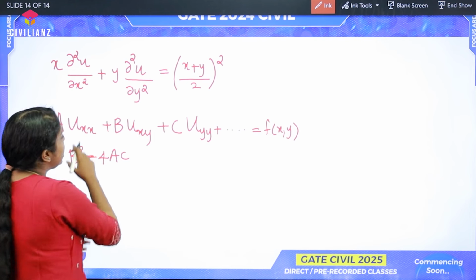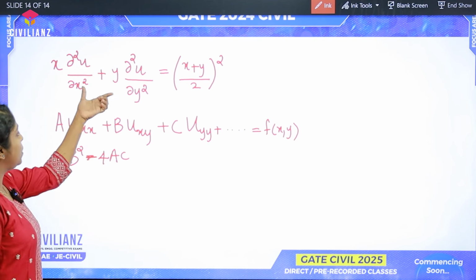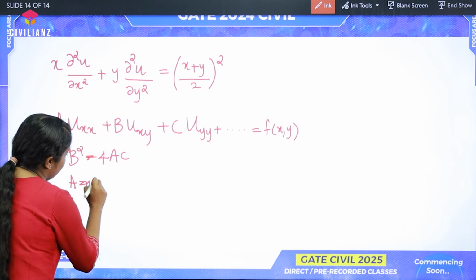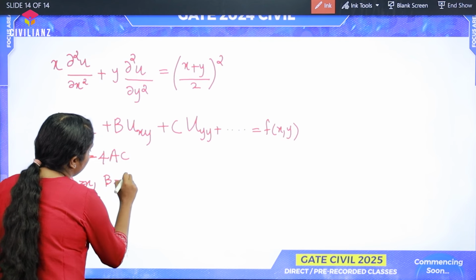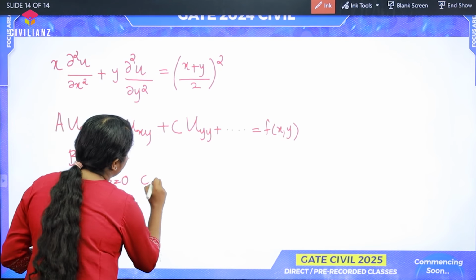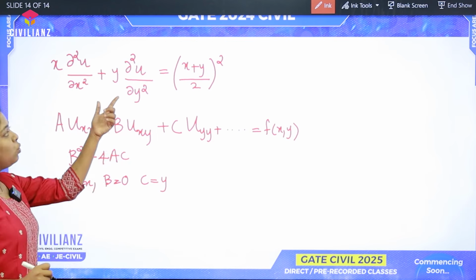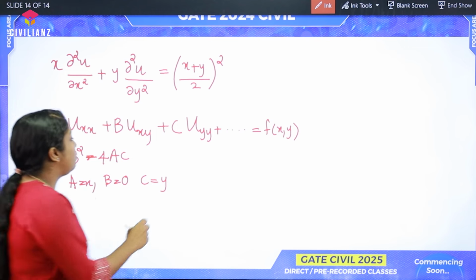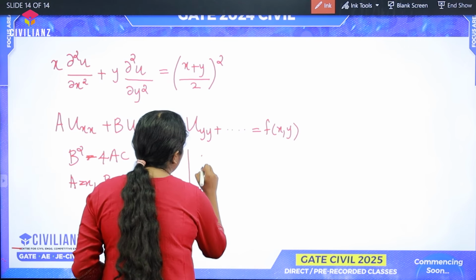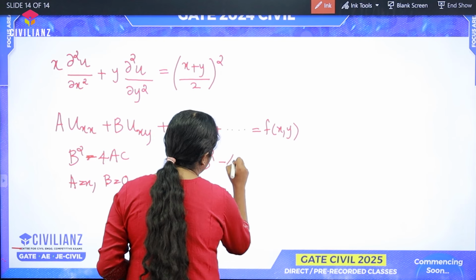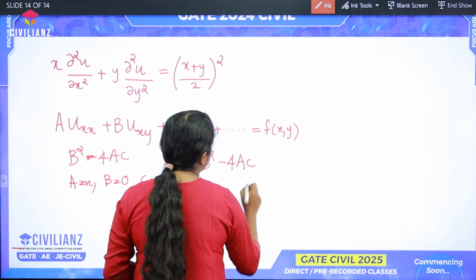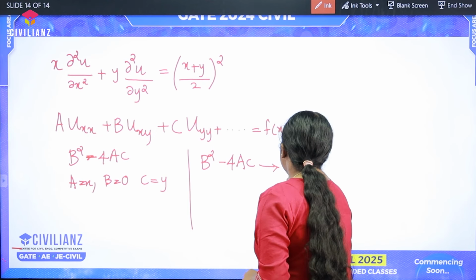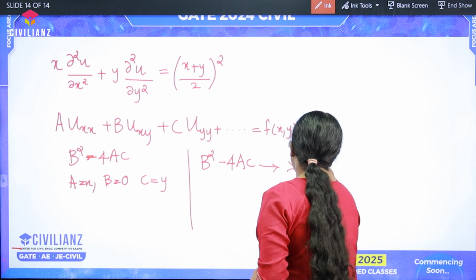From this equation, by comparing this general equation with the given equation, we are able to find out that here a is equal to x, b is equal to 0 and c is equal to y, because here there is no term containing dou square u by dou x dou y. So b is equal to 0. From this, let's find out b square minus 4ac value. We already know that if b square minus 4ac is greater than 0, then it is hyperbolic.